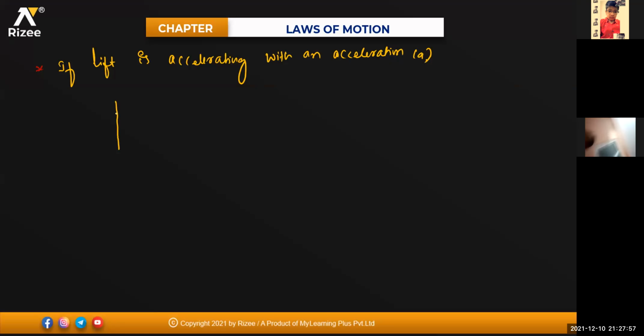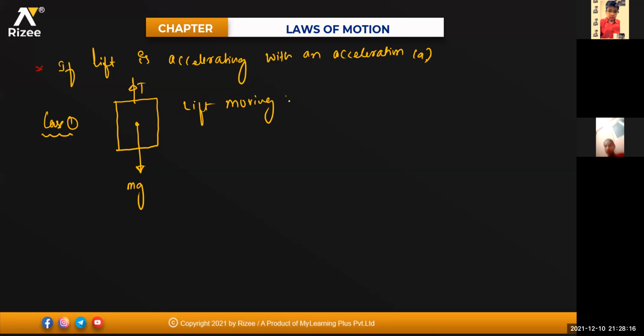Say for example, case number 1. This is your lift, this is the tension. The weight of this body is acting in the downward direction. Lift is moving in the upward direction. Case number 1: lift moving upwards. So when the body is moving in the upward direction, how do you write the forces?